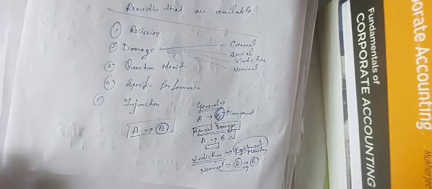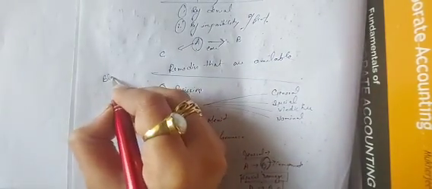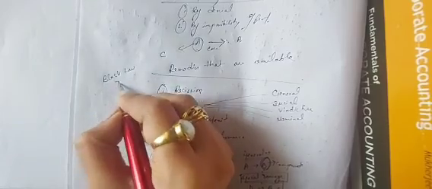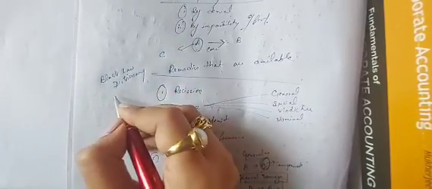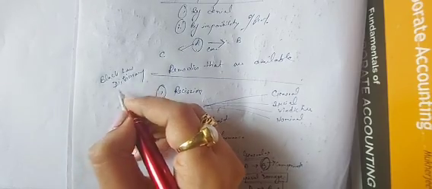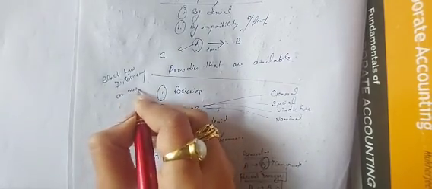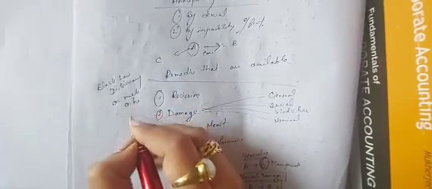Okay, now what is quantum meruit? Now it's important to know what is quantum meruit. The Black's Law Dictionary says that quantum meruit means as much as he deserved.